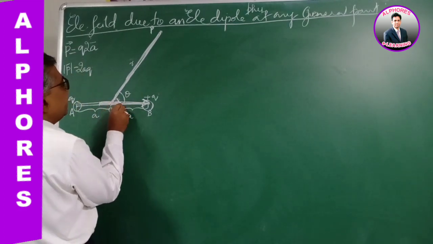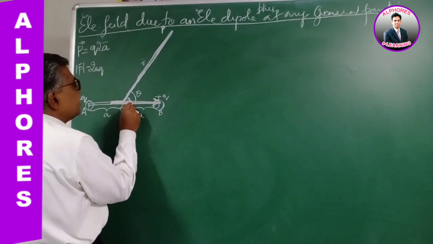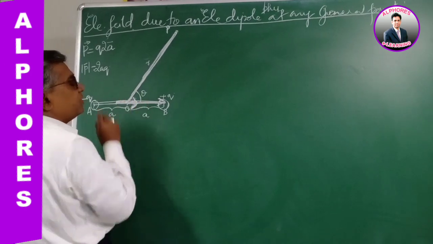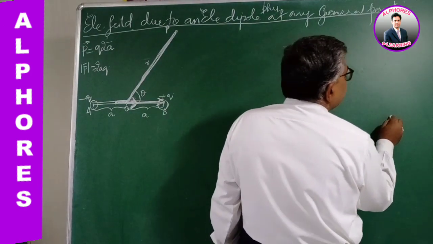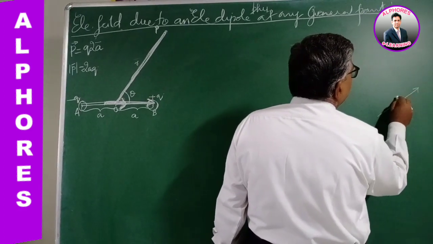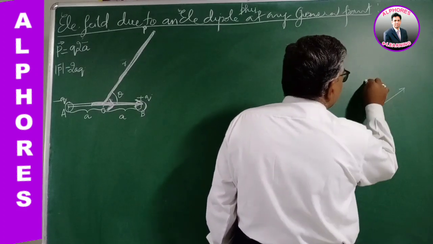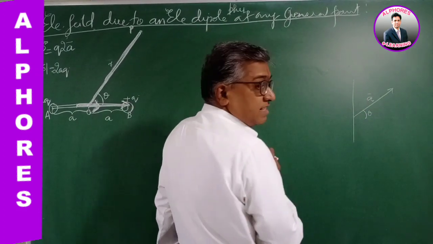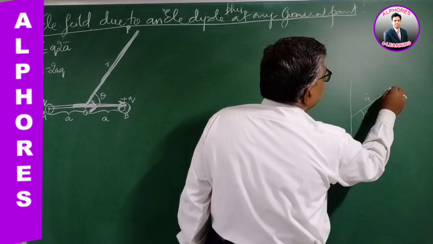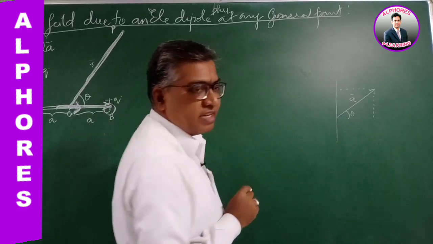So if I split this p into components, I can imagine this dipole as a combination of two dipoles. We know in first year we have learned, suppose there is a vector A bar making an angle theta with the x-axis. This vector can be split into two rectangular components like this.